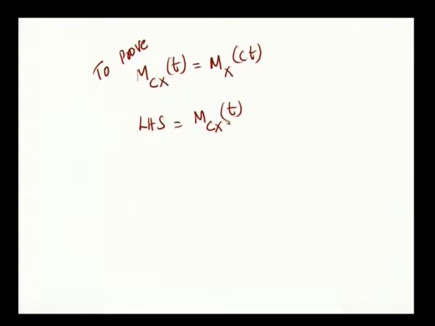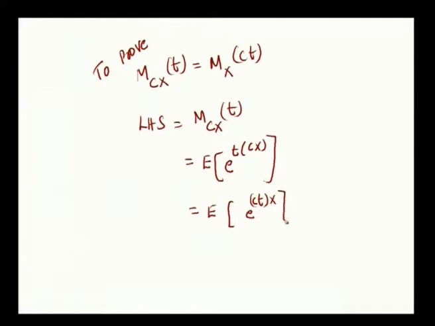According to the definition of moment generating function, this is expectation of e power t into, in the place of x you are having cx, e power t into cx. All these are in multiplication, t, c, x, everything is in multiplication. So, this can be written as e power ct into x. So, again using the definition of moment generating function, x is written as it is, in the place of t you are having ct.